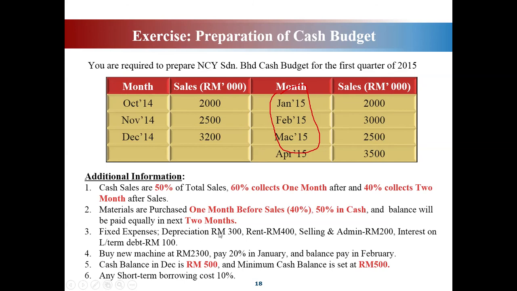This amount 300 will not be included in the cash disbursement because depreciation is non-cash item, non-cash expenses. Dia tidak melibatkan cash. Depreciation bukannya duit you yang keluar 300 ni, dia hanyalah susut nilai. So basically this value we are not going to include under our cash flow statement.